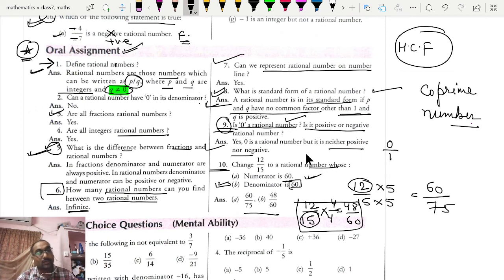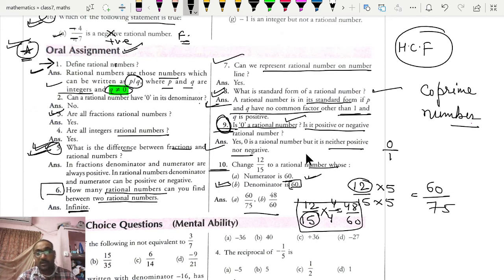So this oral assignment has been done right now, and I believe that you all will read the questions, learn the definitions, learn the difference between rational and fractional numbers, and what is called reduced standard form, why 0 is not positive, not negative.